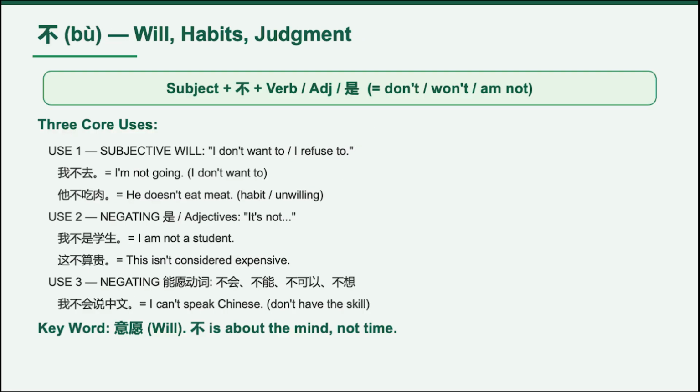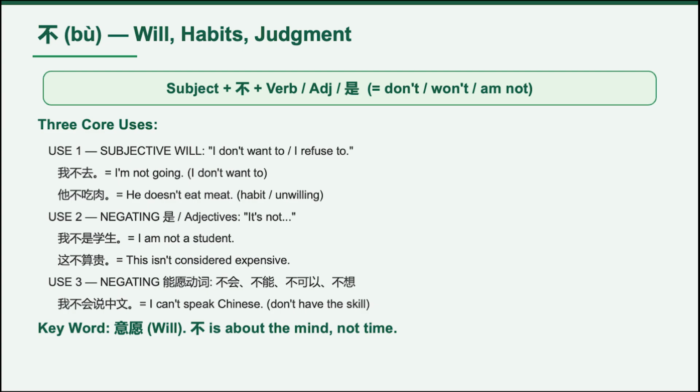Bu is used when you want to negate desire, habit, opinions, descriptions, or future actions. The basic structure is subject plus bu plus verb or adjective. For example, 我不去. I'm not going, or I don't want to go. This is about willingness. Another example, 我不是学生. I'm not a student. You always use bu with 是. Very important rule. Another one, 这不贵. This is not expensive. Again, adjectives usually use bu.